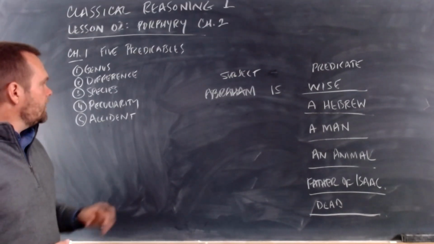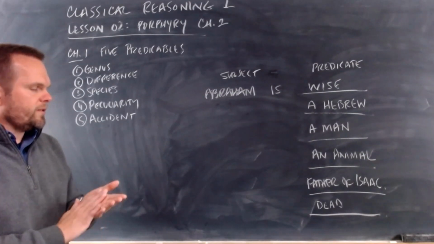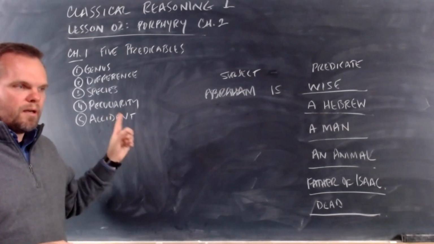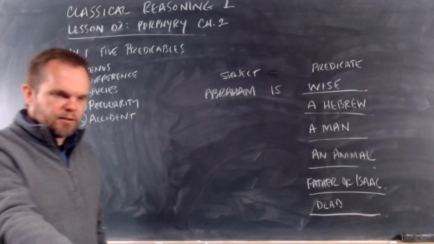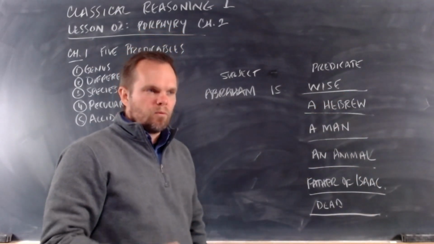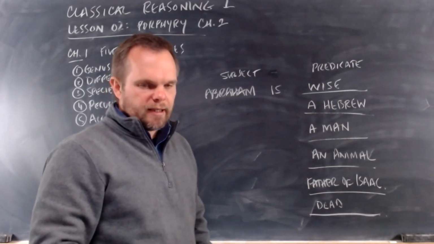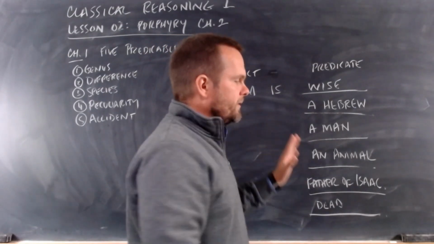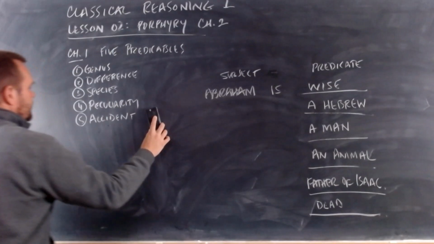So Porphyry wants us to know that in order for us to understand Aristotle's categories, we have to understand what the 5 predicables are. And so he wrote this book titled The Introduction to teach one of his students what the predicables are to help him prepare for Aristotle's categories. So that's what we learned in the first chapter. You have all this down in your notes? Okay? So I'm going to erase it.